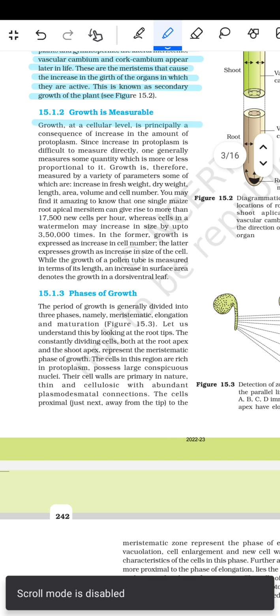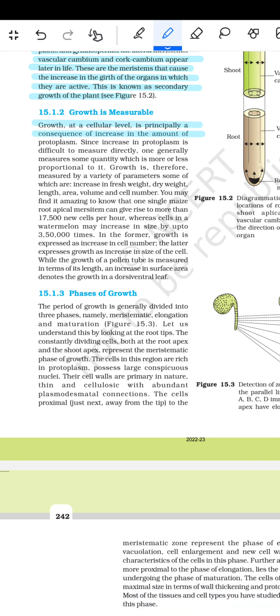Growth at the cellular level is principally a consequence of the increase in the amount of the protoplasm. Since increase in the protoplasm is difficult to measure directly, one generally measures some quantity which is more or less proportional to it. Growth is therefore measured by a variety of parameters, some of which are increase in the fresh weight, dry weight, length, volume, and the cell number.